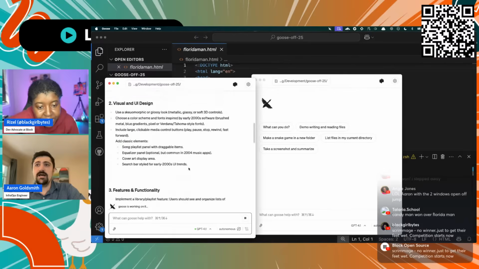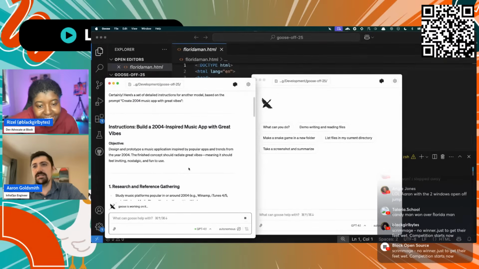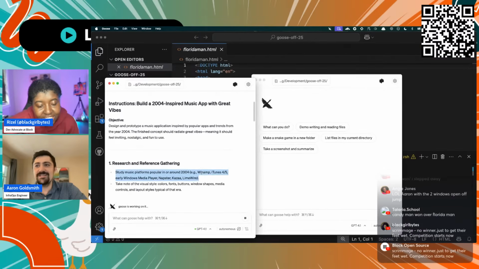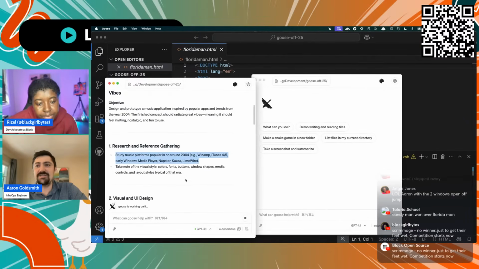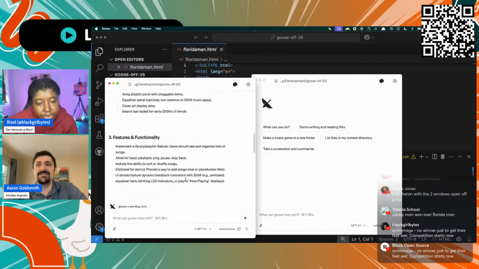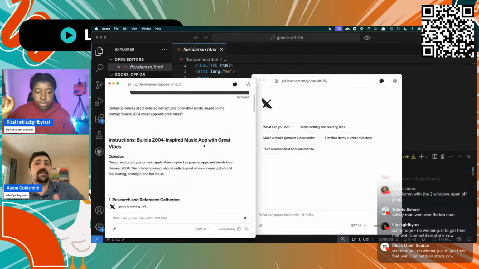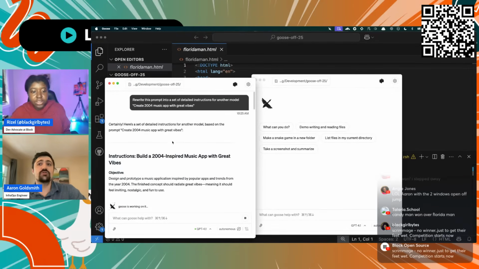Interesting. Yeah, I mean, the research thing, it already knows a bunch of these. I don't think it really needs to reference any of those. Yeah, I think it can. So your plan here is to have GPT 4.1 write the prompt, and then you're going to use a different model, or you're going to continue to use. It already did this. It already rewrote the prompt.